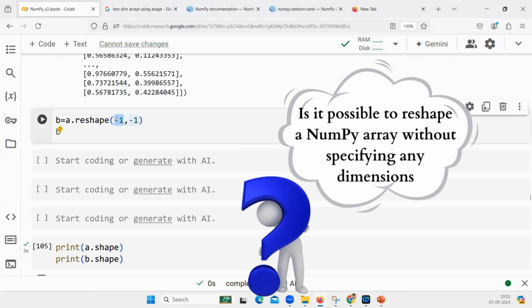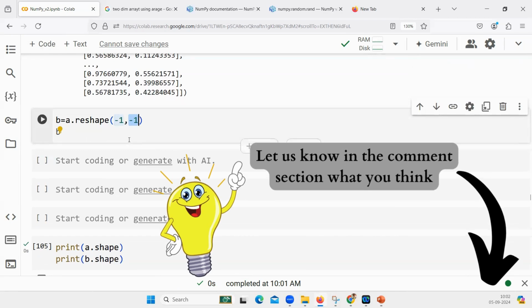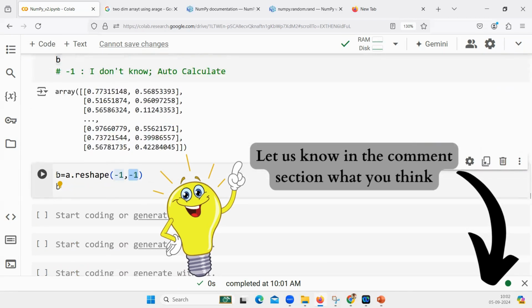I do not know the rows. I do not know the columns as well. Is it possible? What type of array will it give? Will it work or will it throw an error? Ideally, what should it do? Should it work or should it throw an error? It should work. So what should be the resultant value?